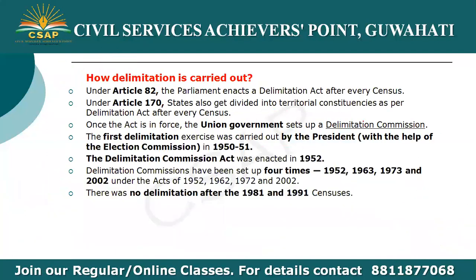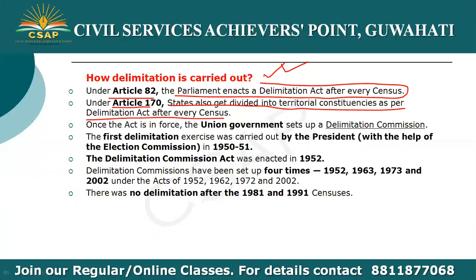Now, how is delimitation carried out? Under Article 82, the Parliament enacts a Delimitation Act after every census. Under Article 170, states also get divided into territorial constituencies as per the Delimitation Act after every census. And once the act is in force, the union government sets up the Delimitation Commission. This is very important, Delimitation Commission.